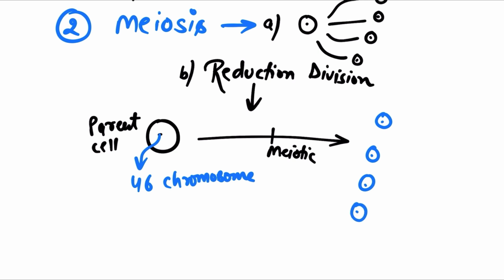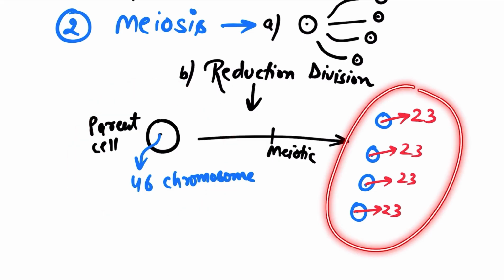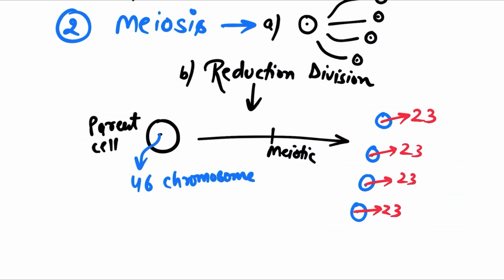And each daughter cell, very important, pay attention over here, contains half of the parent chromosomes. Each daughter cell will contain how many chromosomes? 23 chromosomes. That's the meaning of reduction division. So meiosis is a reduction division, a very important point. If the parent cell contains 46 chromosomes, then the daughter cell will contain half of that, 23 chromosomes. Hence meiosis is known as reduction division.